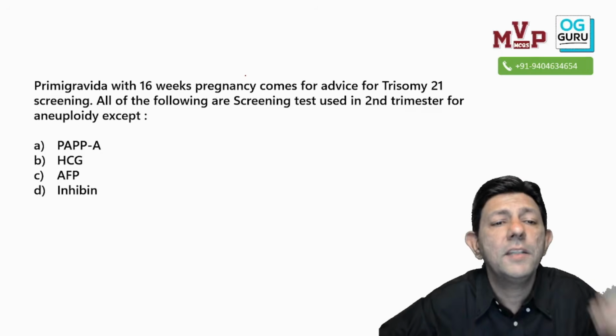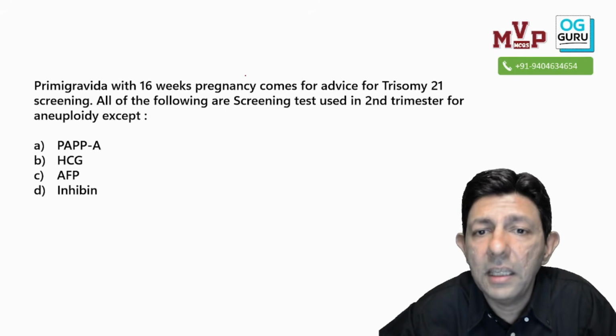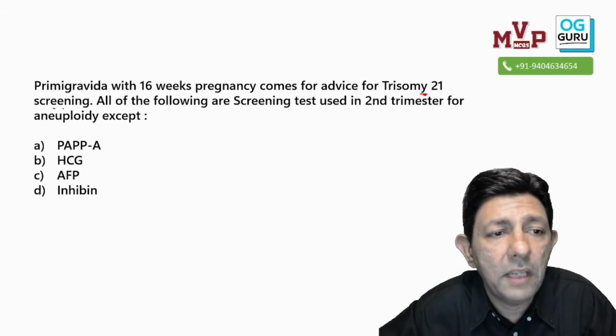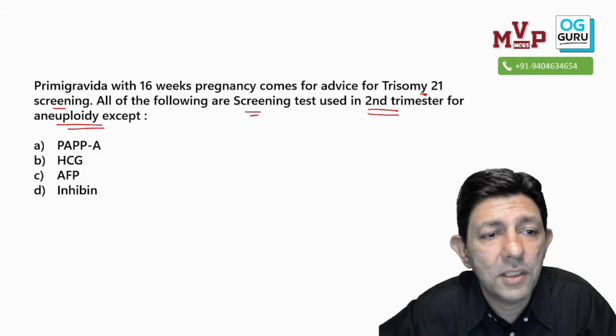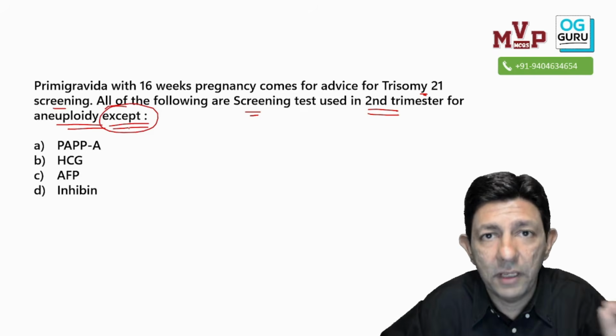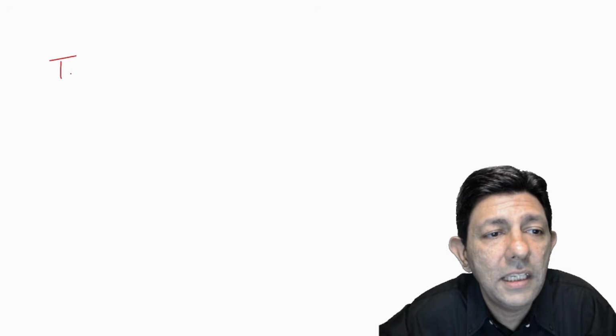So the question is, a patient has come to us at 16 weeks of pregnancy, again a clinical case, for advice for trisomy 21 screening. She's asking your advice: all other screening tests used in the second trimester for aneuploidy except, again, except, do not forget. Okay, so anybody at 16 weeks of gestation in the second trimester, what is one of the screening tests?